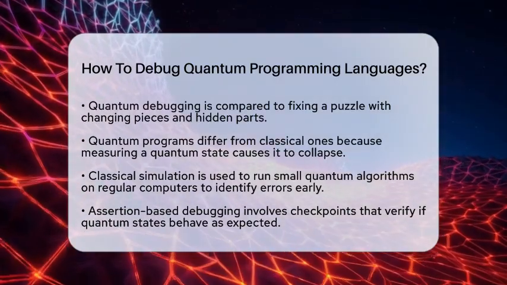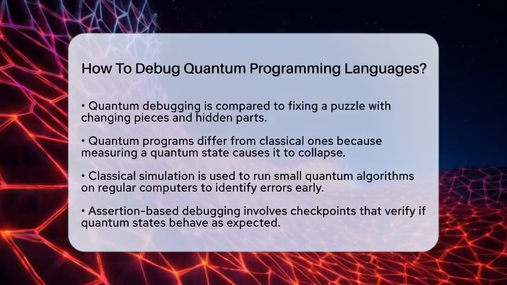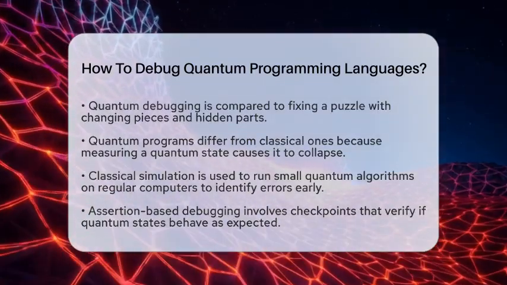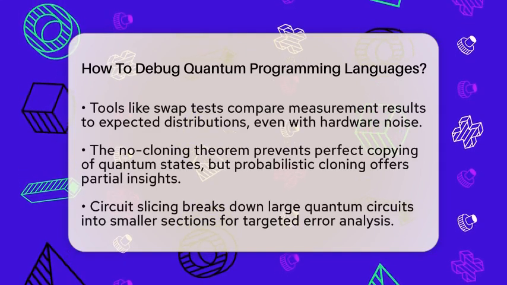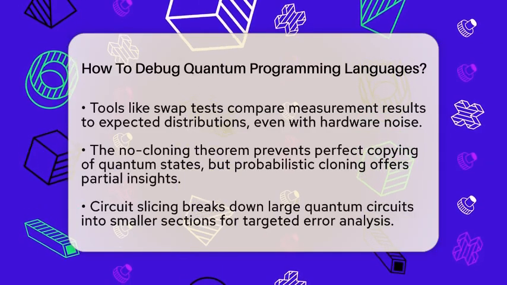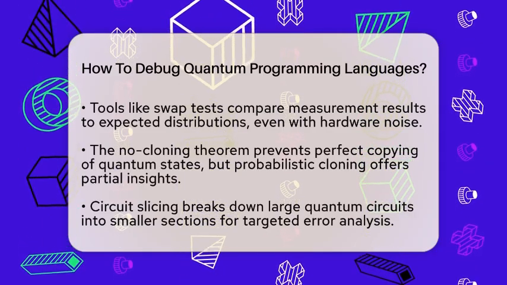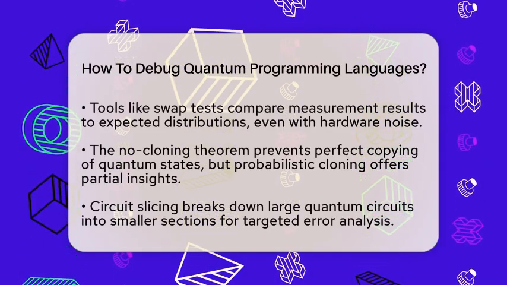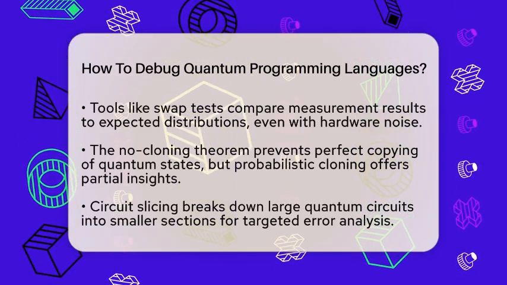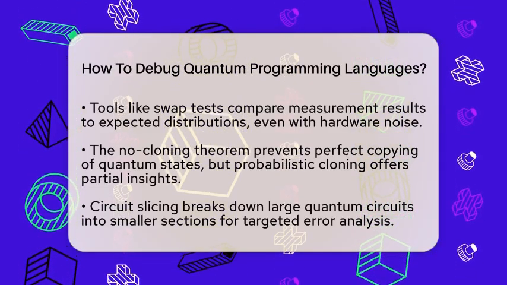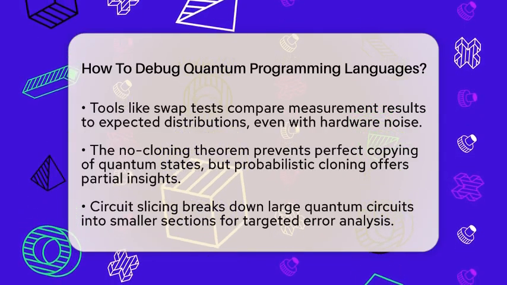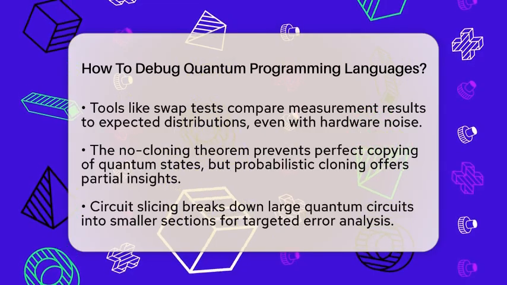They also add assertions, like checkpoints, that verify if the quantum state matches what it should be. If an assertion fails, it points to where things went wrong. Tools like assertion-based debugging are gaining popularity. These tools can check the fidelity of quantum states using special tests called swap tests or compare measurement results to expected distributions. Even with the noise from real hardware, these assertions help spot issues.